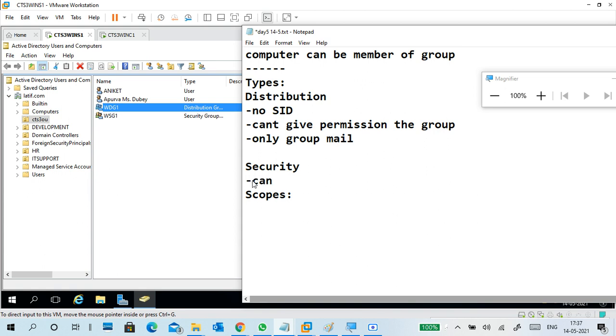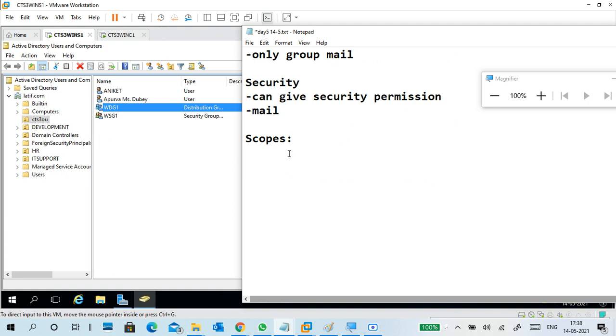A security group can give security permissions. Second, yes, for mail communication it will also work, group mail purpose, and it can give permissions to a group. So that is the thing. Next, scopes.